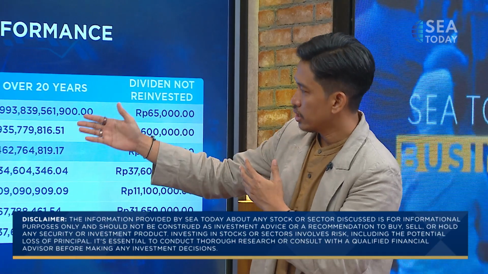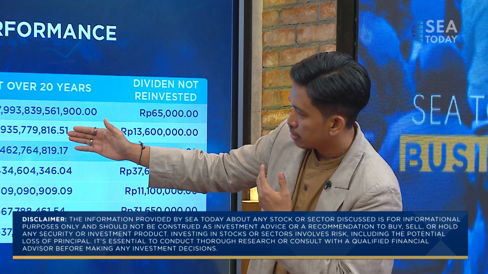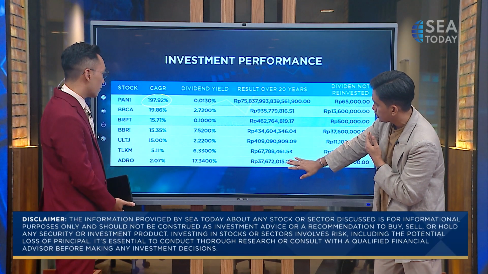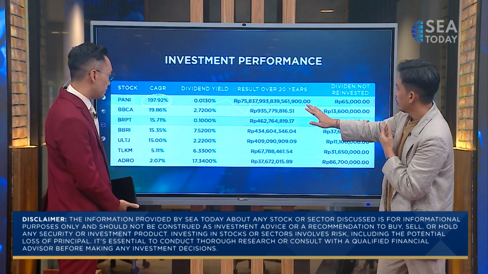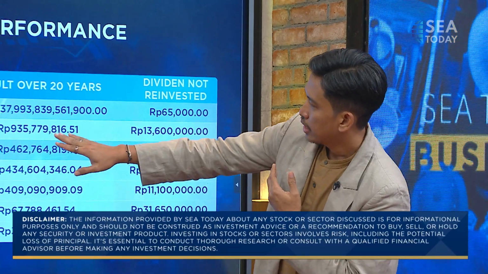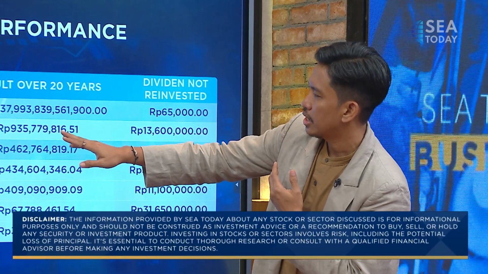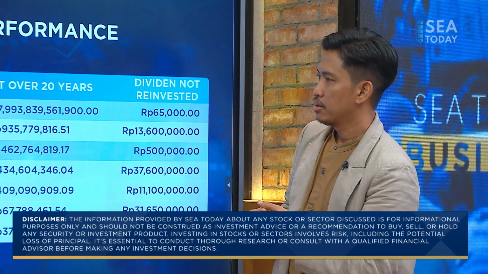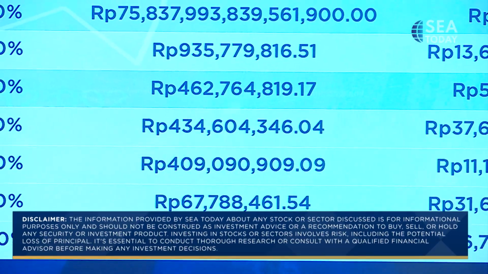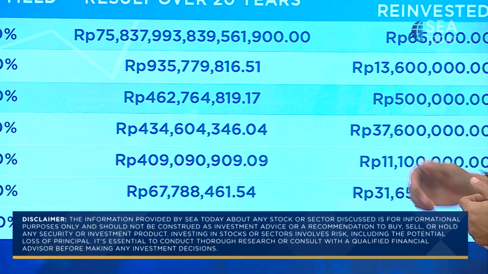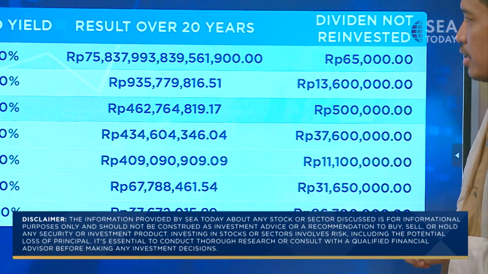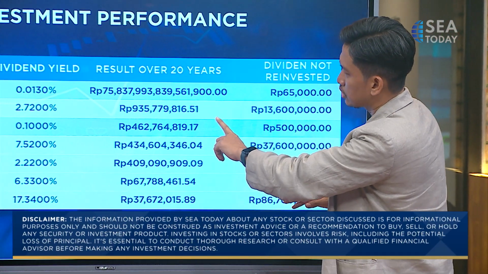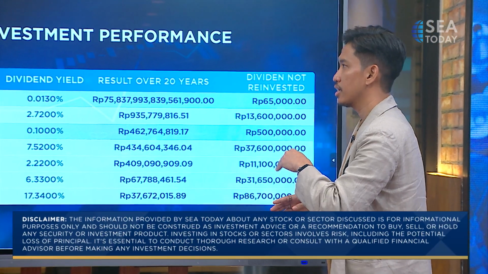Yes. But for the rest, I believe that the 5 stocks after that, 20 years, right? Adaro is 16 years. Yeah. For the rest, like BBCA, we will get 935 million. Very close to 1 billion, actually. But on BRI and Ultra Jaya, I don't want to say only, but you're getting around 400 million. But please note that BBRI on 3rd of December, the price is still dropping. On dip.